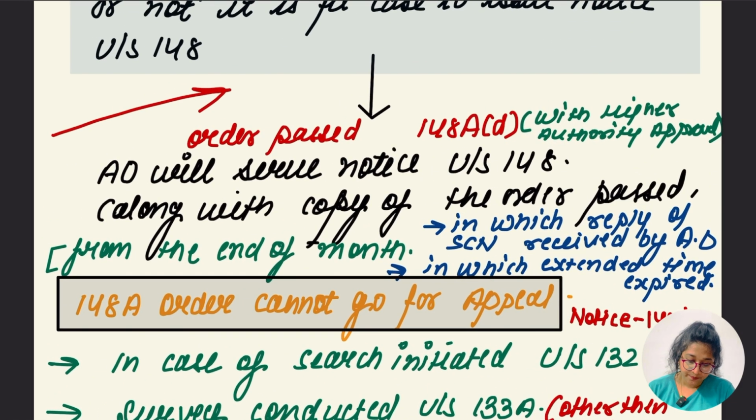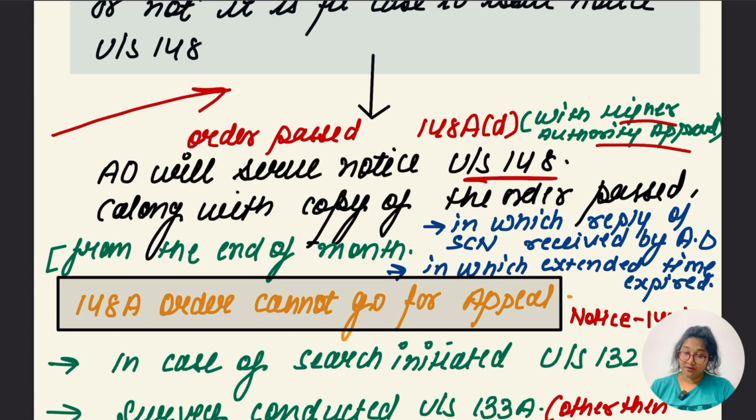So the order is passed under section 148A sub-section (d) with approval of the authority, and the AO will serve notice under section 148. Once everything is clear on the basis of the above material factors, the assessing officer determines whether notice under section 148 is to be served or not.